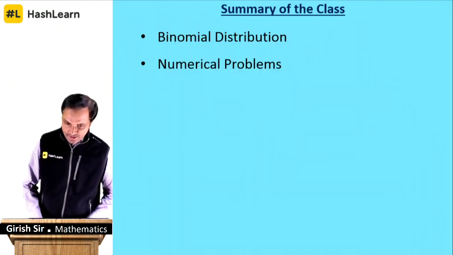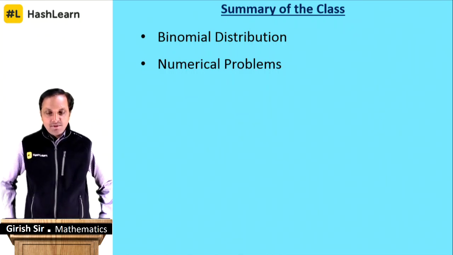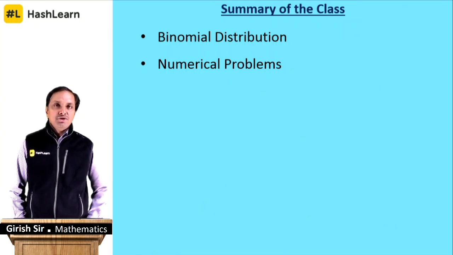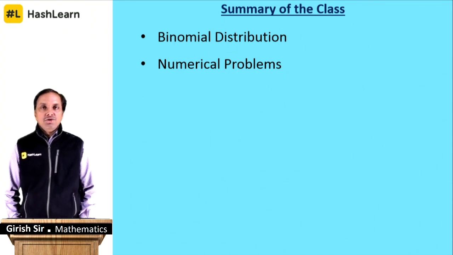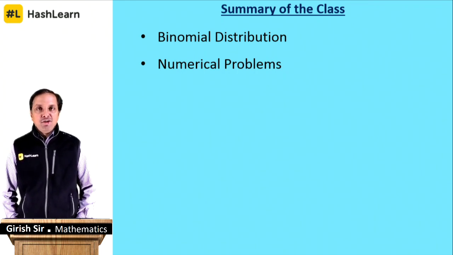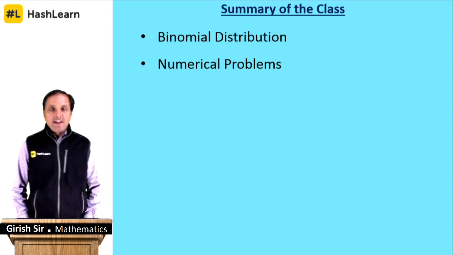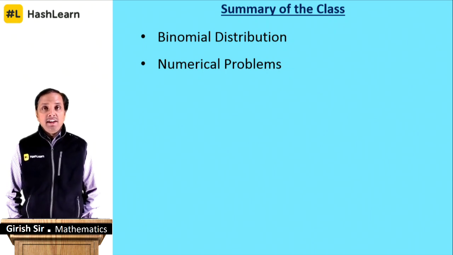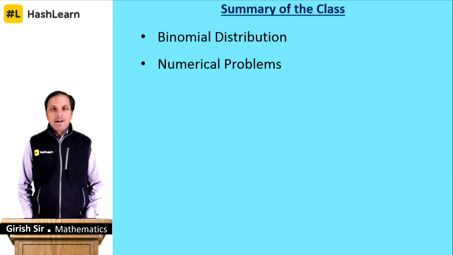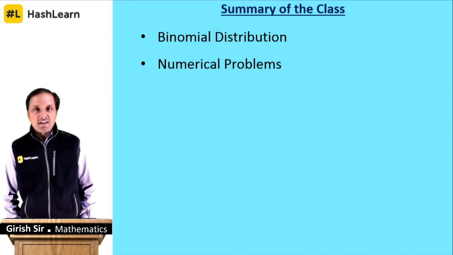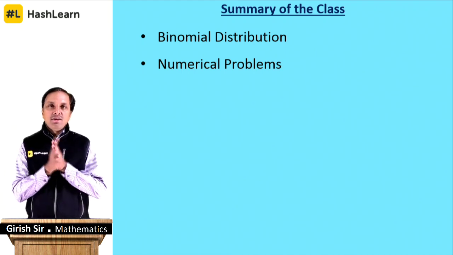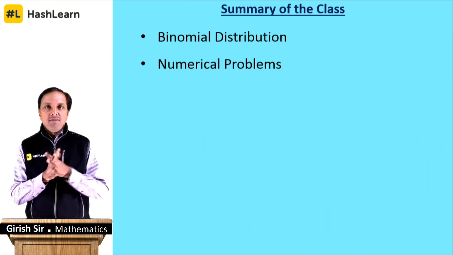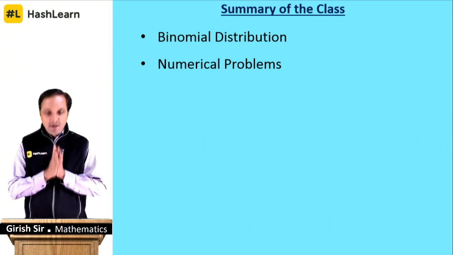And now the summary of the class. We did the problems on binomial distribution, random variable. We learned the general formula of binomial, when the variable is given as x, when you have n trials, when p is the success and q is the opposite of that. Okay, and remember a note, the total probability of a random variable is always 1.